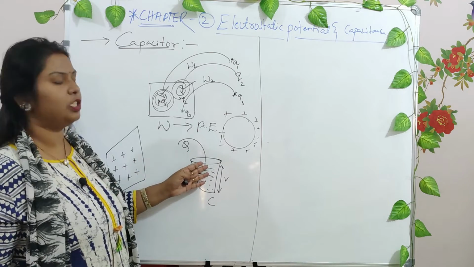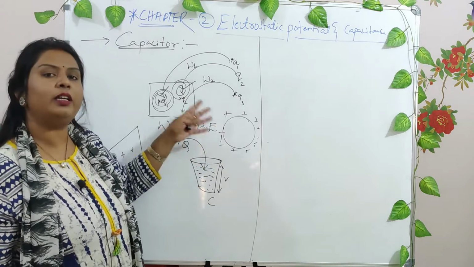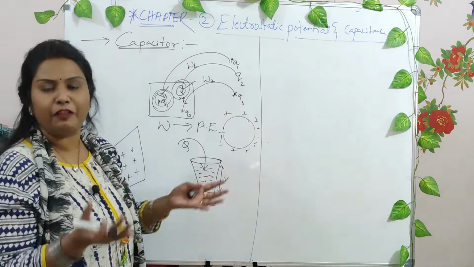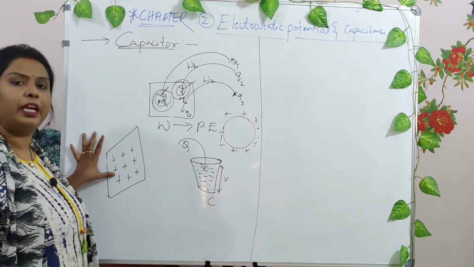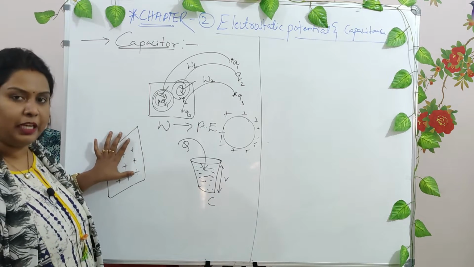If at all it had filled up to this particular point, and if you again go on increasing the water level, it will definitely pour down, right? And hence this can be seen even in this plate, right? There is a limitation to charge this plate.